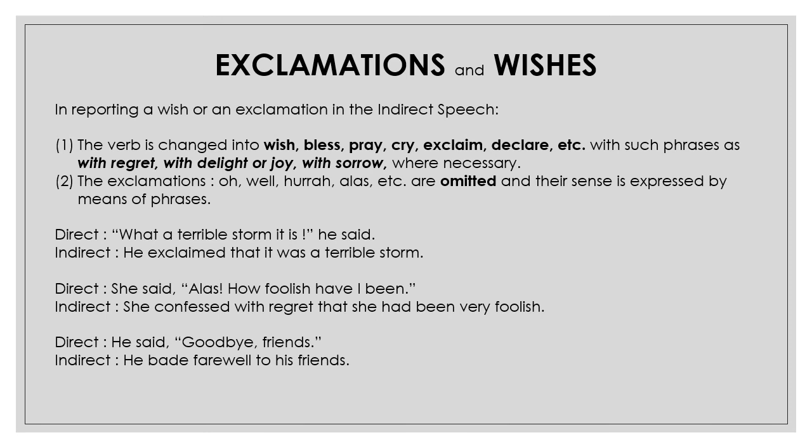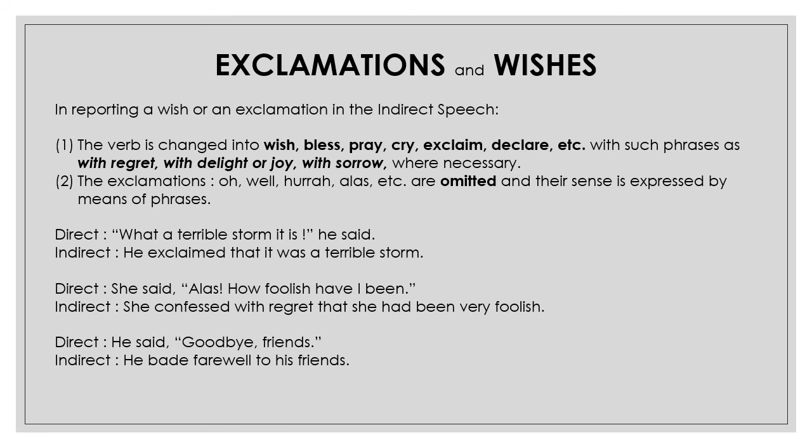About exclamations and wishes. In reporting a wish or an exclamation in the indirect speech, there are certain rules again. The first rule, the verb is changed into wish, bless, pray, cry, exclaim, declare, etc., with such phrases as with regret, with delight or joy, with sorrow where necessary.